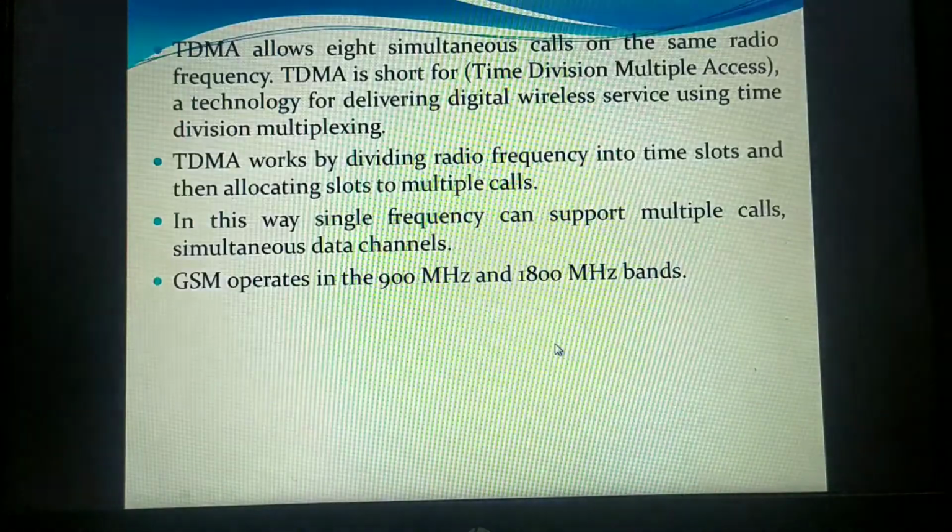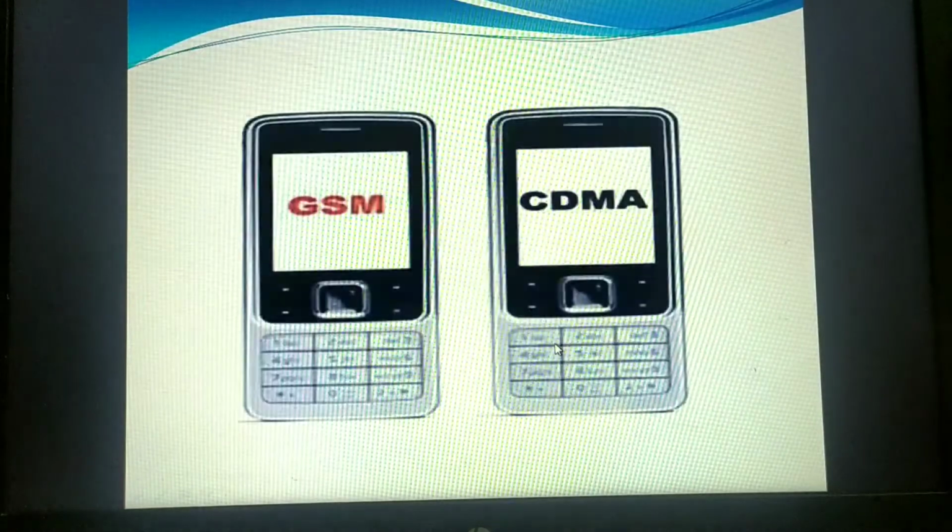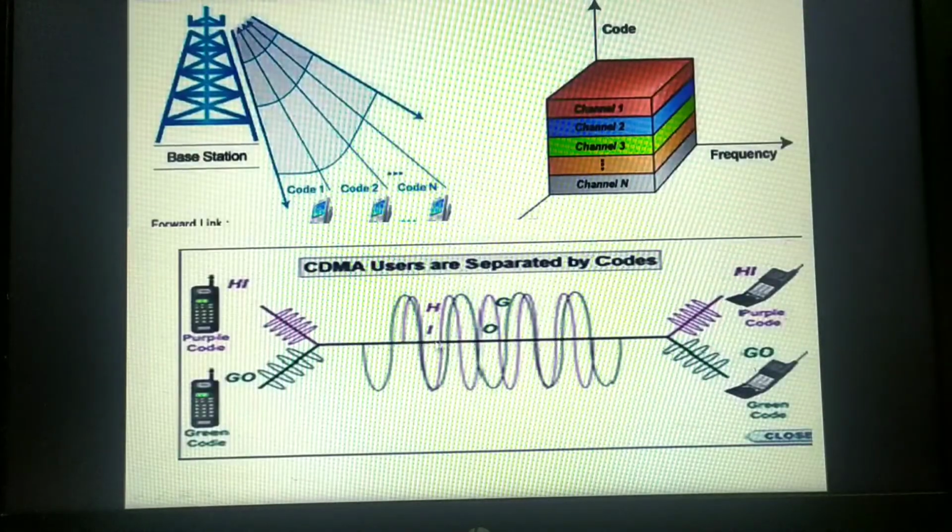But if you observe this slide, here the channel is being shared depending upon the number of active users. Any number of users can simultaneously send the data at any given point of time. So it is not like only 8 users can make a phone call at this particular frequency in this particular time slot, nothing like that sort. You can see there is a combination of both the user signals.